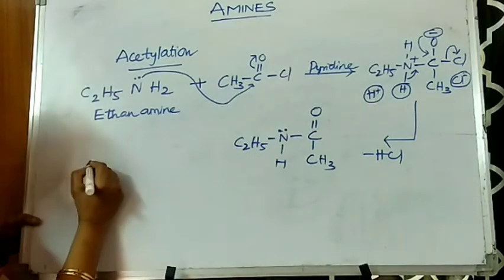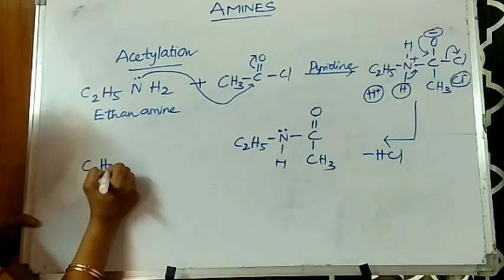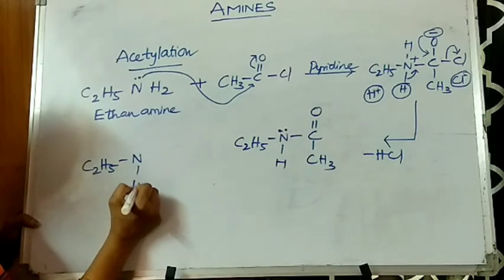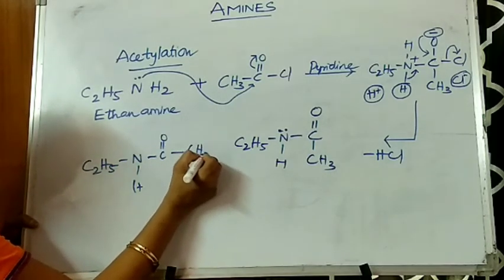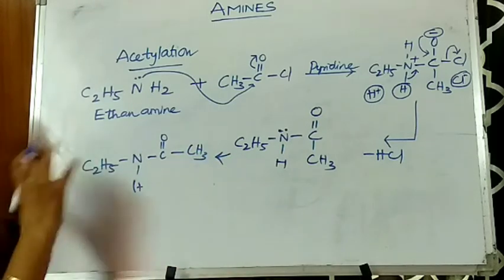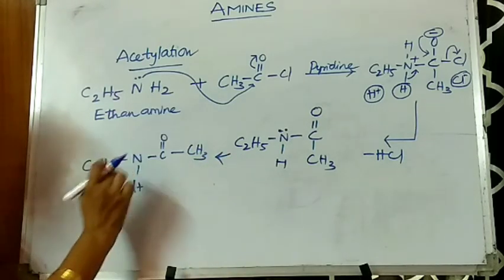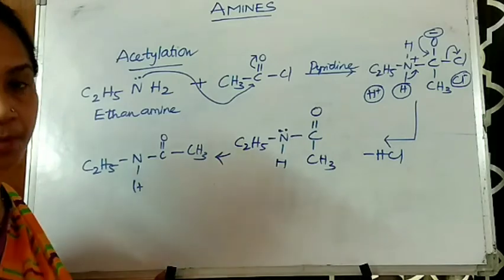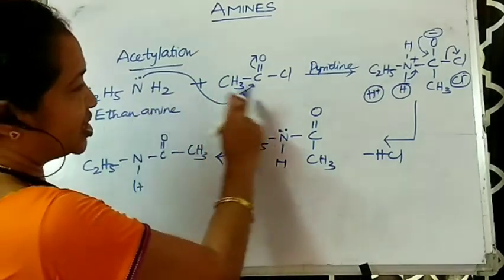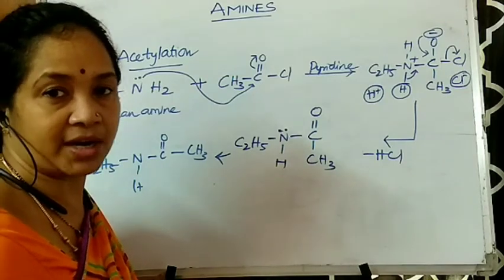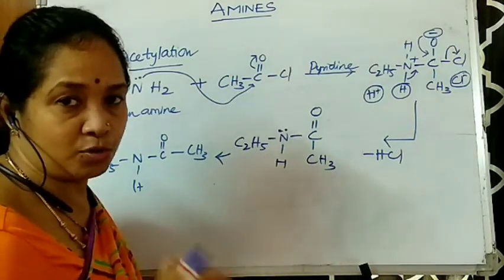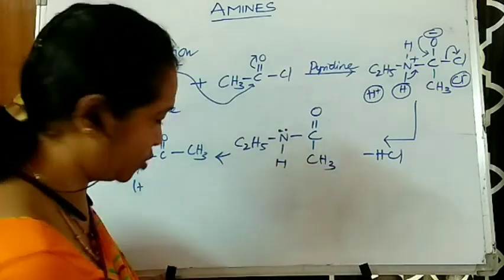This compound is written like this: C2H5NH C double bond O CH3, right? So here you can see C double bond O and N H, an amide is formed. So here an amine is treated with an acid chloride such that an amide is formed. Amide is another organic compound where the functional group is C double bond O and NH2, right?